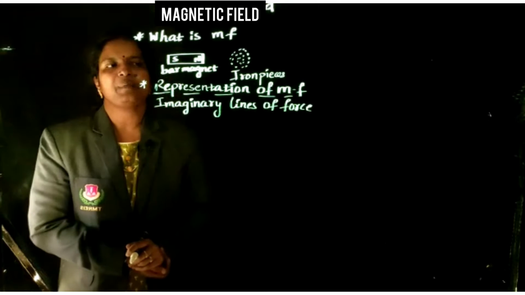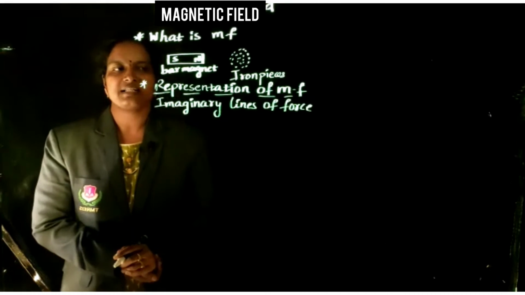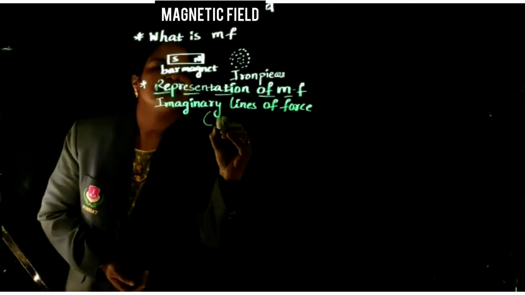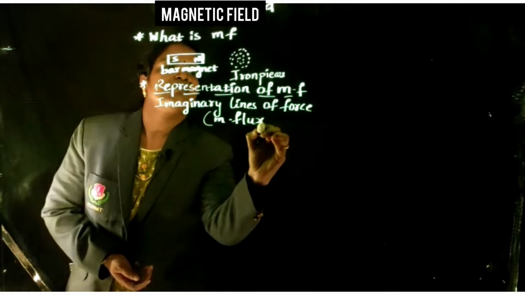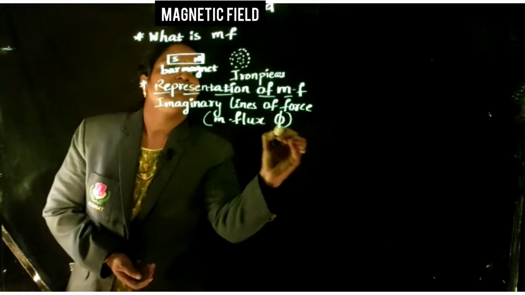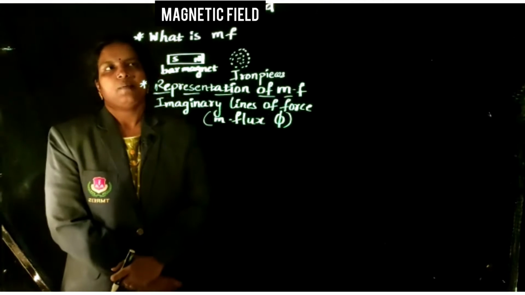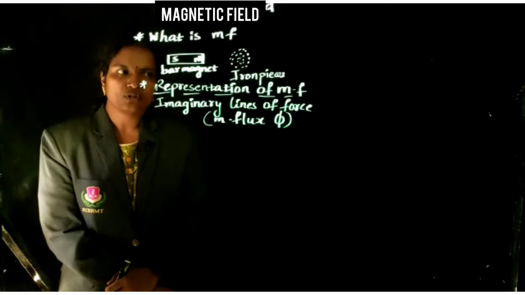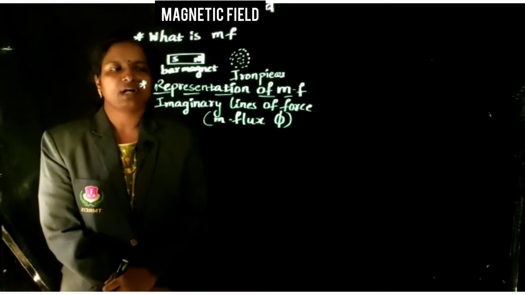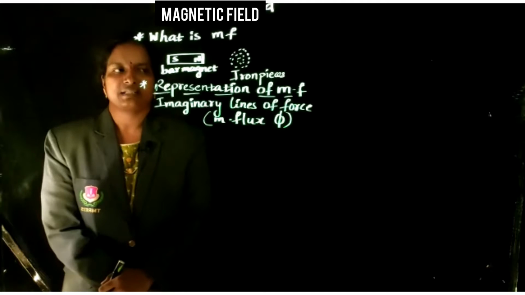These imaginary lines of force are called magnetic flux. It is denoted by phi.